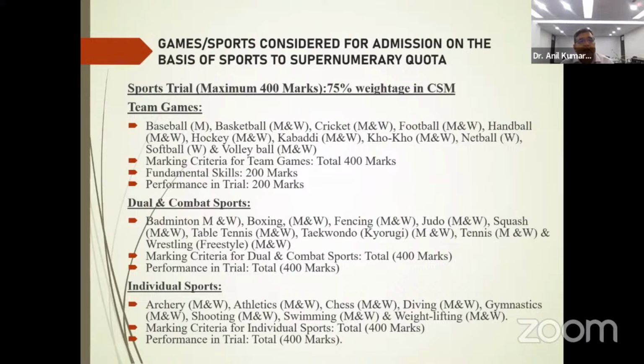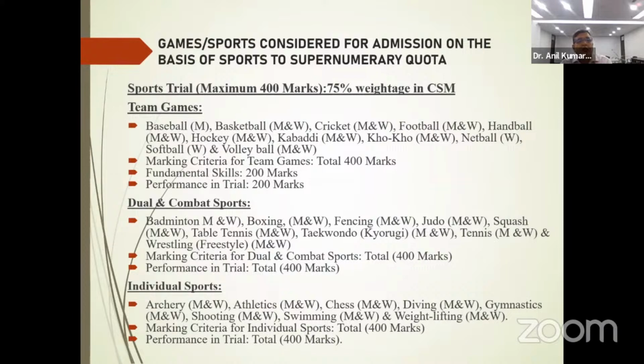The team games would be baseball men, basketball men and women, cricket men and women, football men and women, handball men and women, hockey men and women, kabaddi men and women, kho-kho men and women, netball women, softball women, and volleyball men and women. These are the team games. The marking is 400 marks. The fundamental skill will be of 200 marks, and the performance in the trial would be 200 marks, and they would be evaluated during your sports trial.